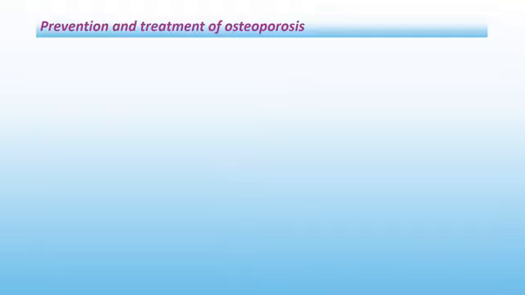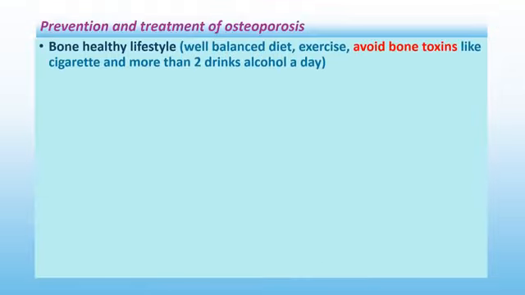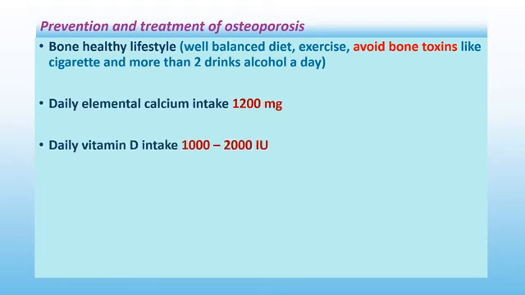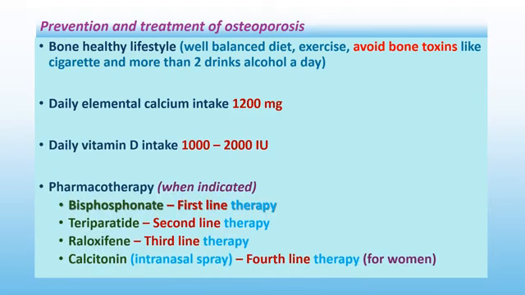Prevention and treatment of osteoporosis: a bone healthy lifestyle to be maintained by well balanced diet, exercise, avoiding bone toxins like cigarette and more than 2 drinks of alcohol a day, daily elemental calcium intake of 1200 milligram on average, and daily vitamin D intake of 1000 to 2000 international units. Pharmacotherapy when indicated: first line of therapy is bisphosphonate, second line teriparatide, third line raloxifene, and fourth line calcitonin, which are only used in women.